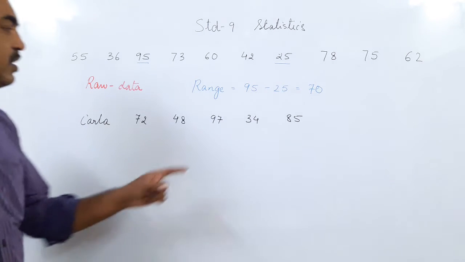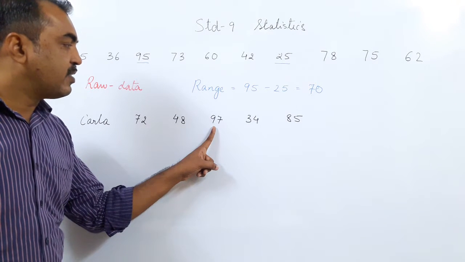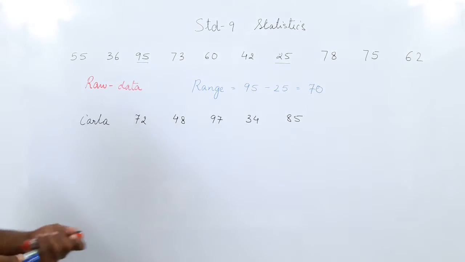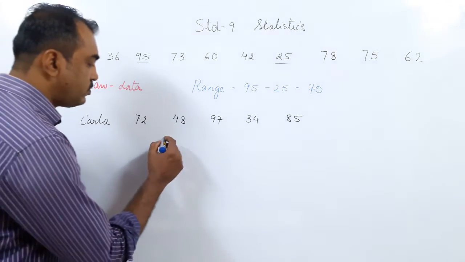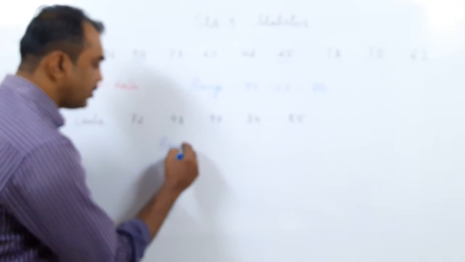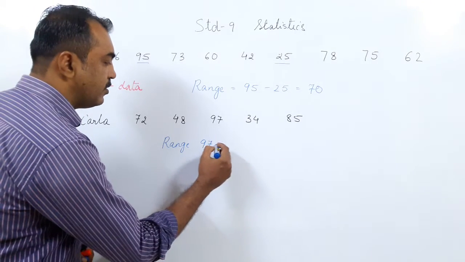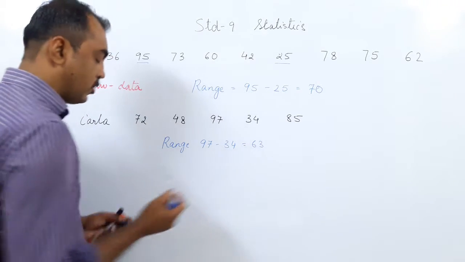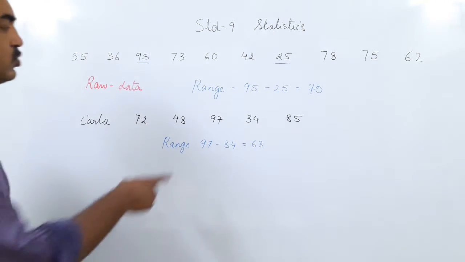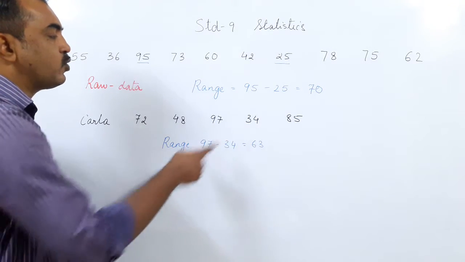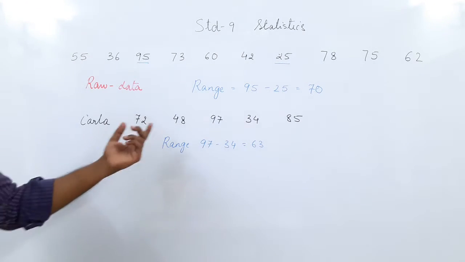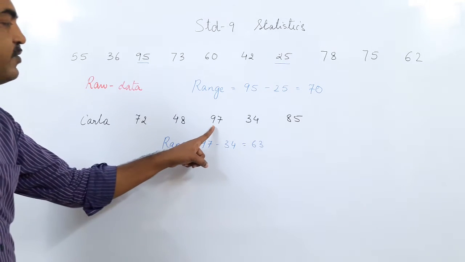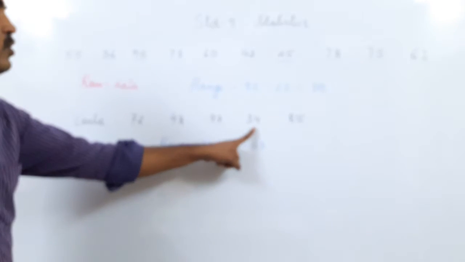So here you can see the range. She scores 97 as the highest and 34 as the lowest. So in this case, what is the range? Range is 97 minus 34, which is 63. Now you see she has scored 97 in one test and 34 in another. So can we say she is good at maths or not good at maths? Because she is scoring 97 and also 34.